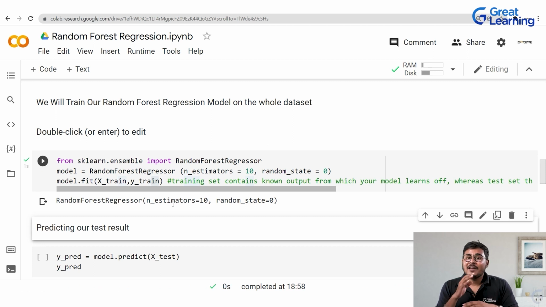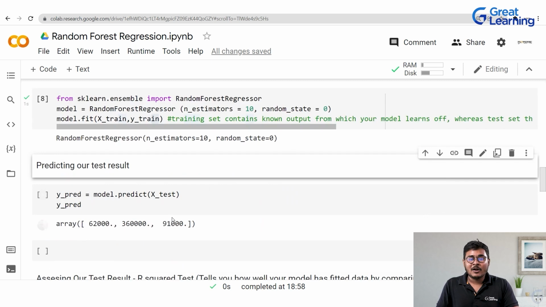Now, once we are done with the first 3 steps, right? So we first imported the data set. We did one step of data pre-processing, and since it's our lucky day today, the data set does not consist of any kind of null values. And then we moved on and split the data set into train and test. Once we were done with that step, we moved on and trained our data set on the random forest regression model on the entire data set. With this step, we are now moving forward.